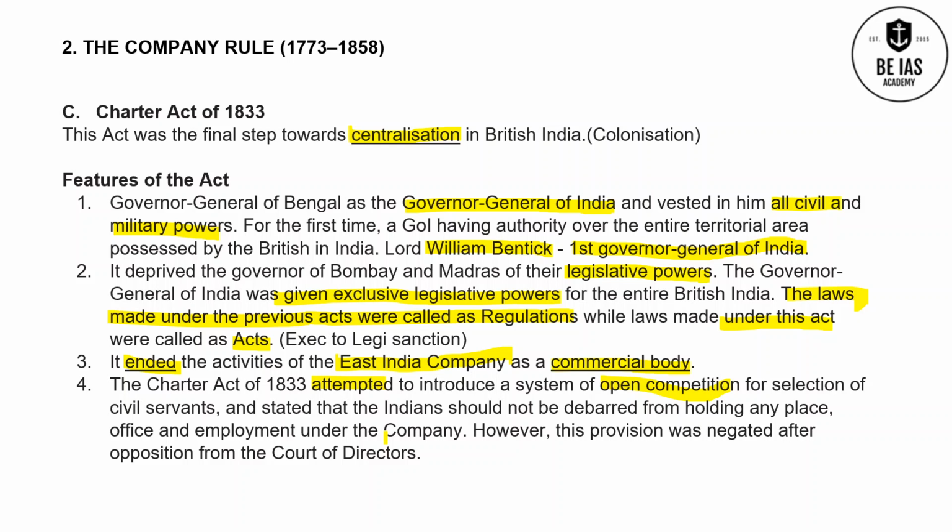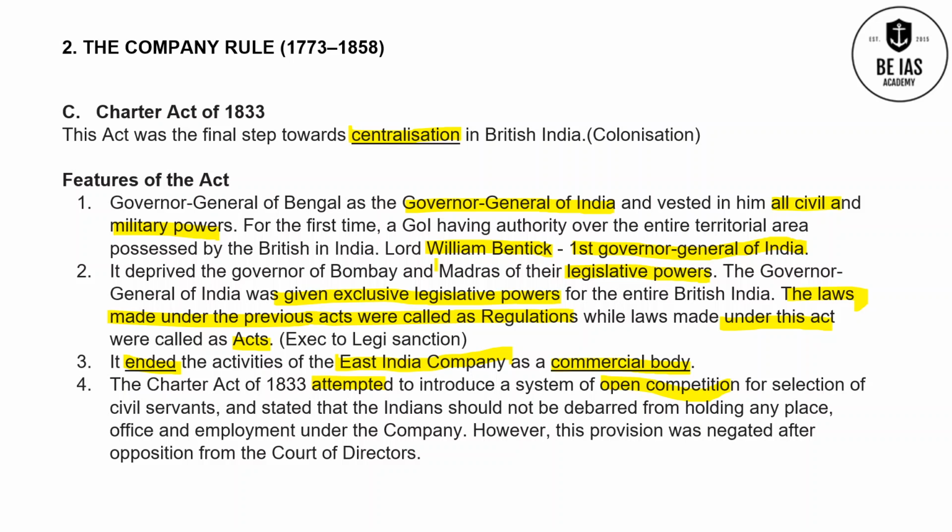Who are these Court of Directors? Those who manage the revenue affairs of the company. So these Court of Directors opposed this open competition for selection of civil servants, that is, the opportunity provided for Indians. Okay.